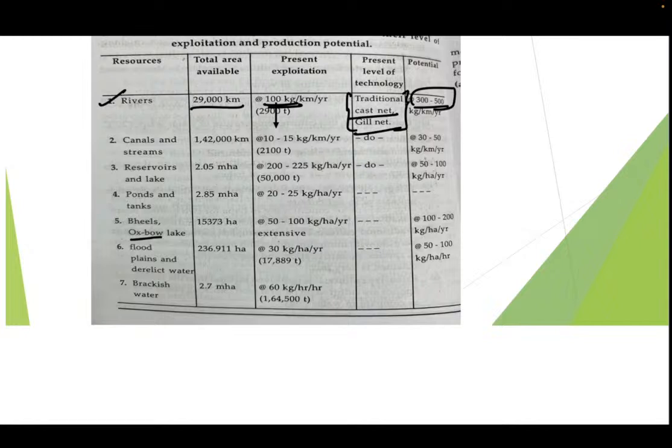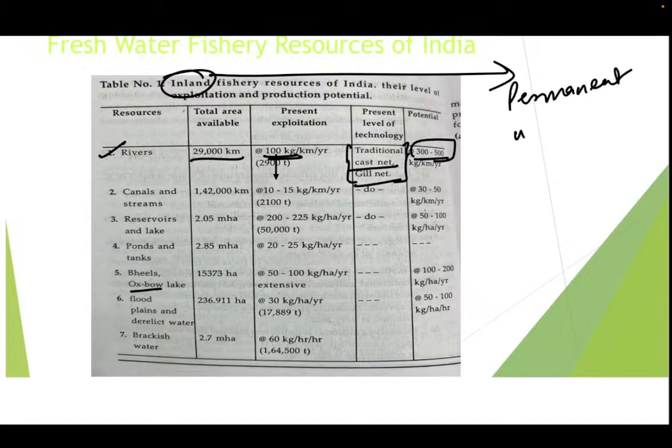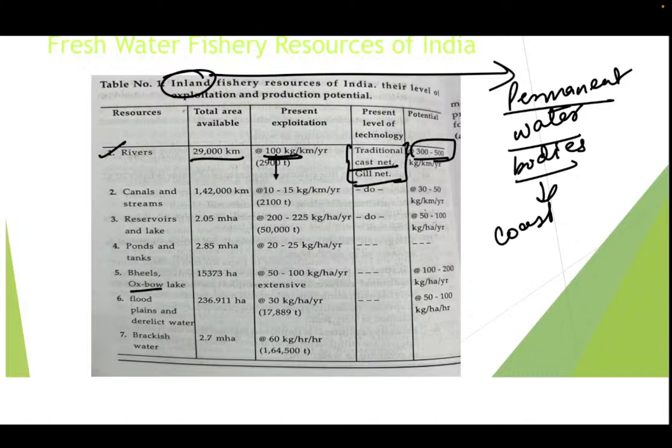Now, what is inland? I told you about inland fisheries. Inland water bodies are permanent water bodies, and they are mostly found in the coastal zones, dominated by permanent occurrence of water.